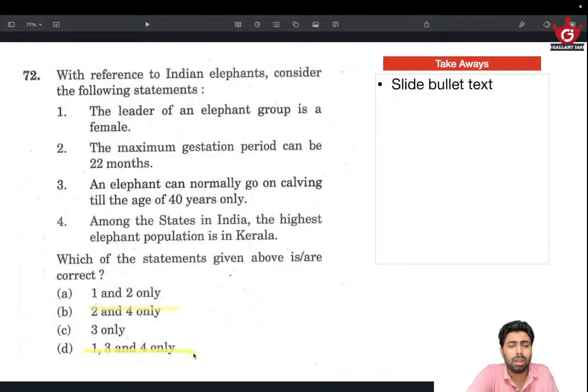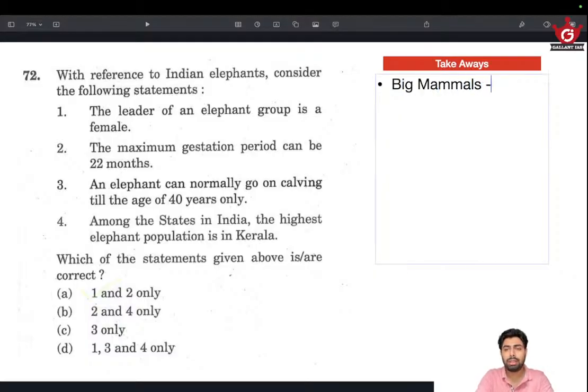So we are left with 1, 2 and 3 only. One thing we know is that elephants have a matriarchal social structure. So one is right. So we can choose the answer. As in, we have eliminated 4, and then we are left with A and C, and one is right. There are few big mammals which have got a matriarchal social structure. Hyenas also have a matriarchal structure, and elephants also have that. So this is the right statement, and that's why we arrive at the answer as 1. A.